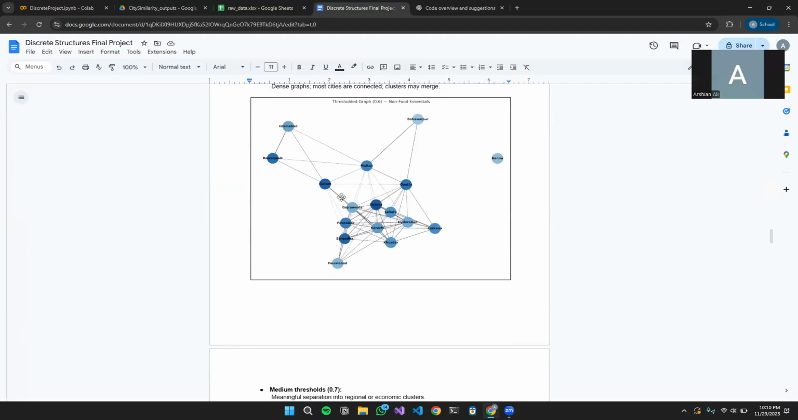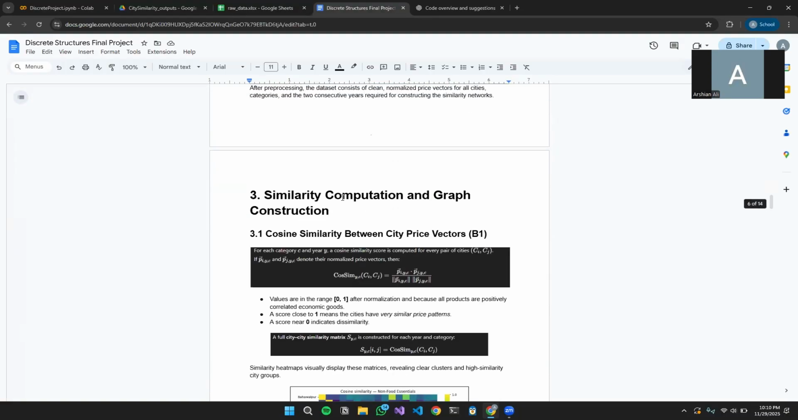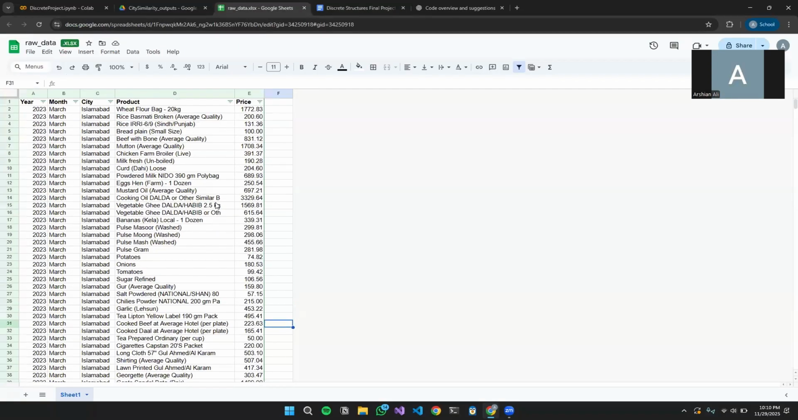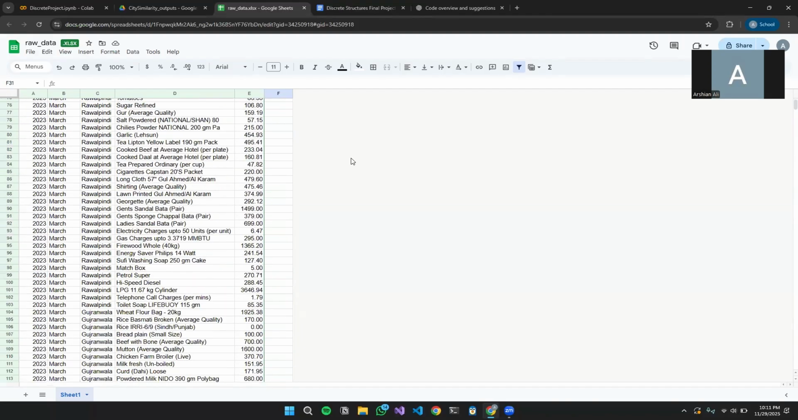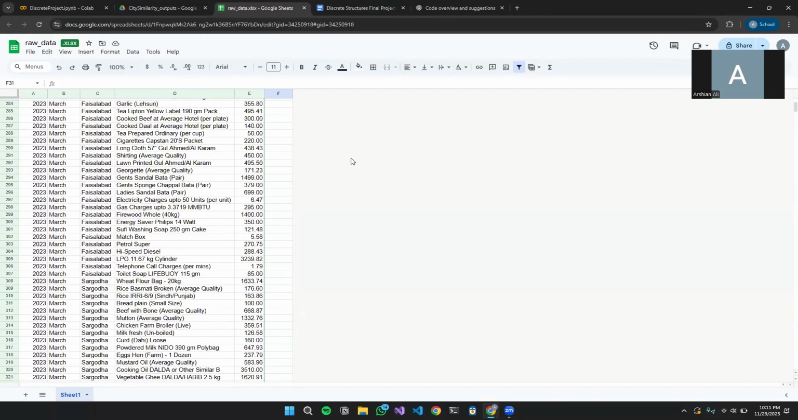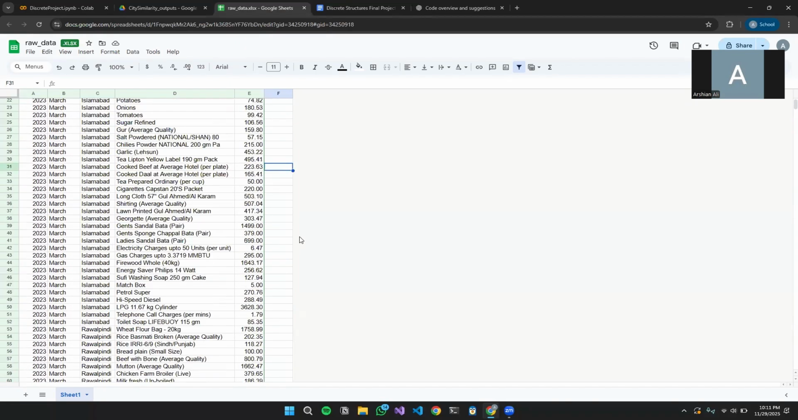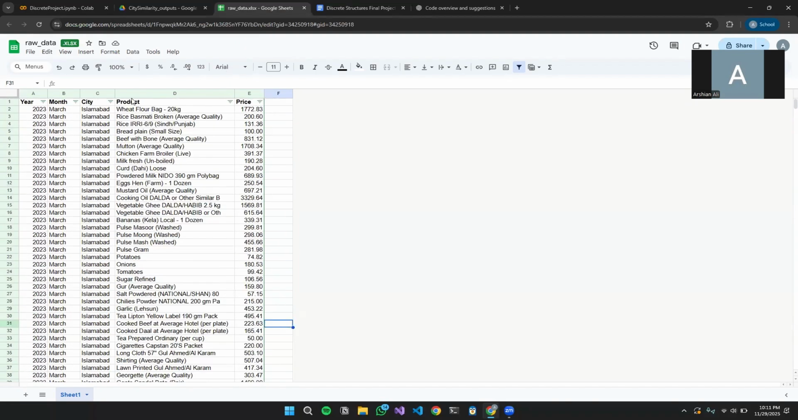Okay, so the way we started our project was that first we had to take some data from Pakistan government's websites for their CPI index data. When we got that data, it was a very long list of items, and they weren't really specified into categories. We were only given products and their prices and their cities.